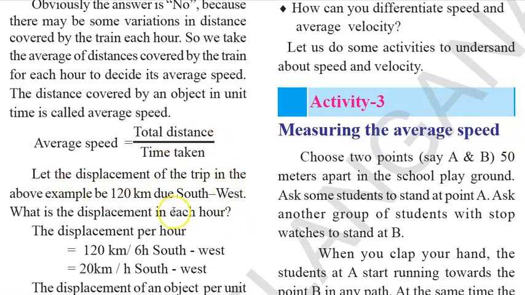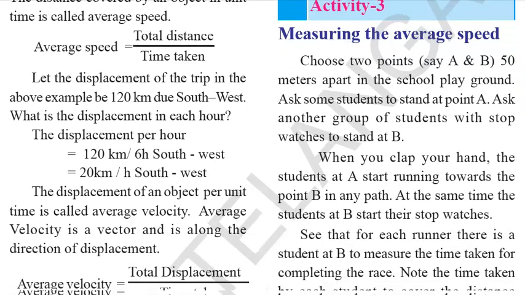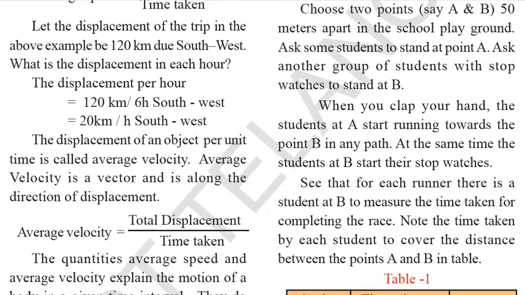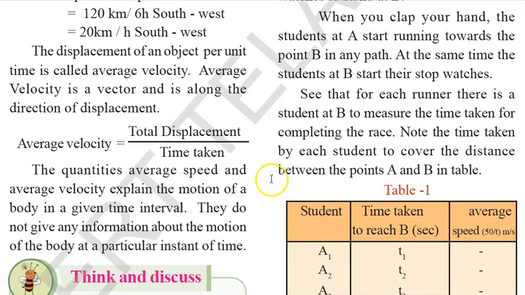Let the displacement of the trip in the above example be 120 kilometers due southwest. What is the displacement in each hour? The displacement per hour is 120 kilometers per 6 hours southwest, so 20 kilometers per hour southwest. The displacement of an object per unit time is called average velocity. Average velocity is a vector along the direction of displacement. So average velocity is equal to total displacement divided by time taken.